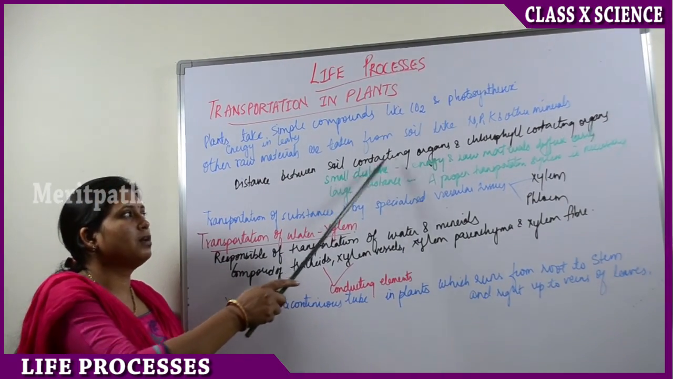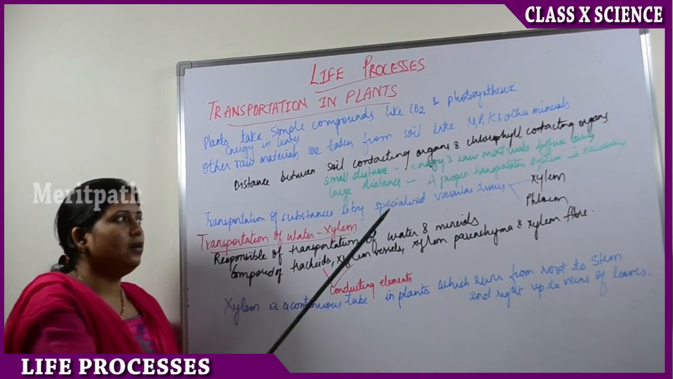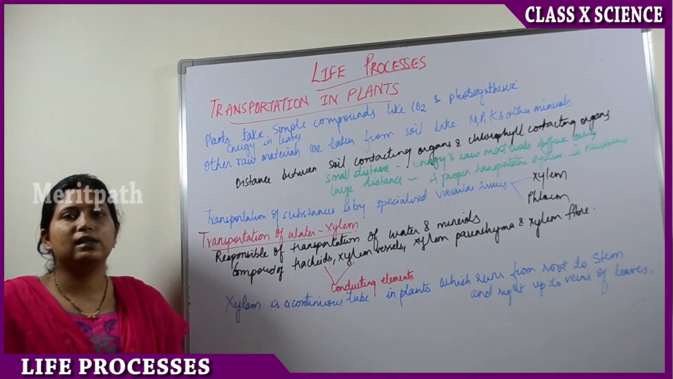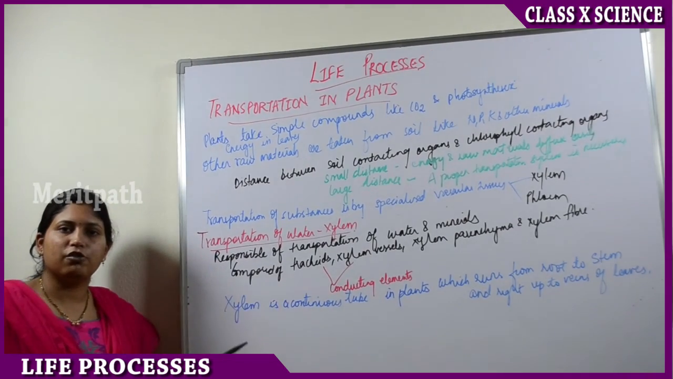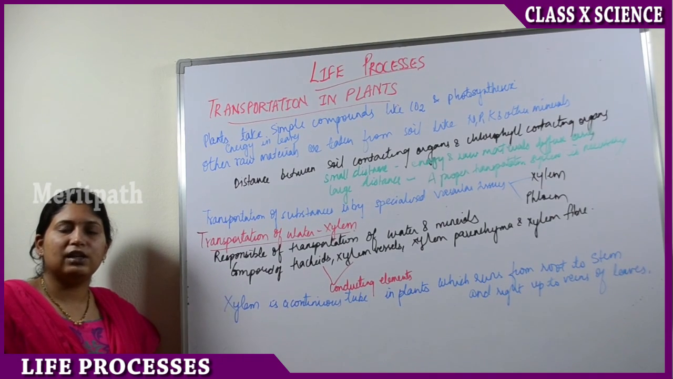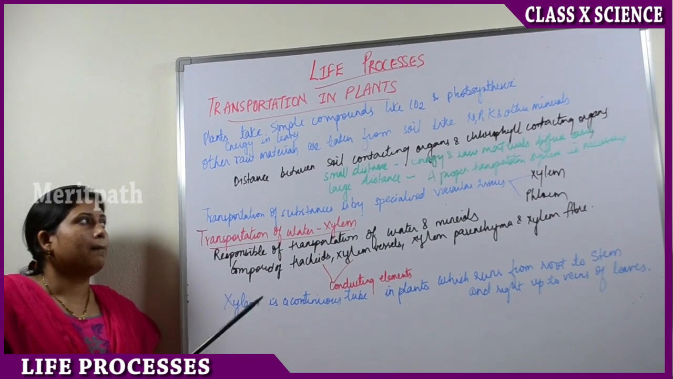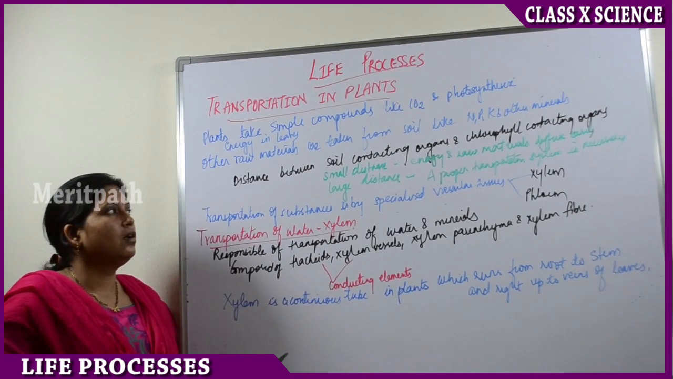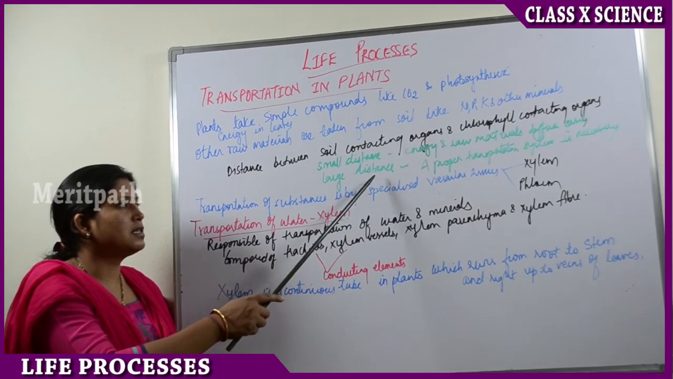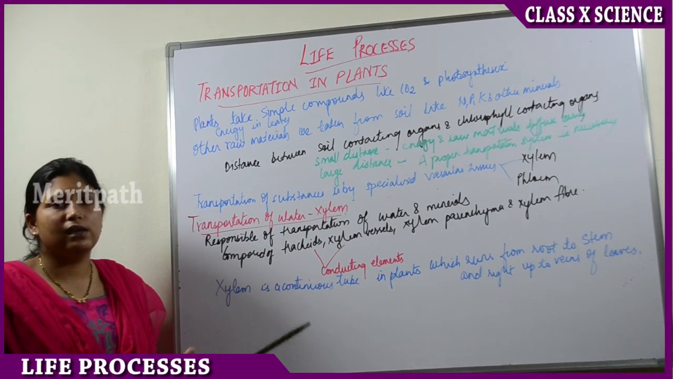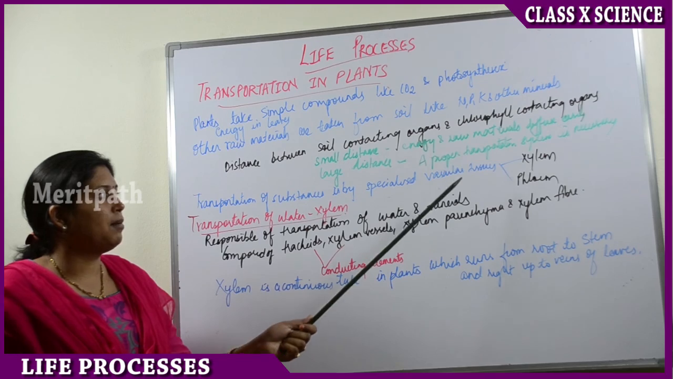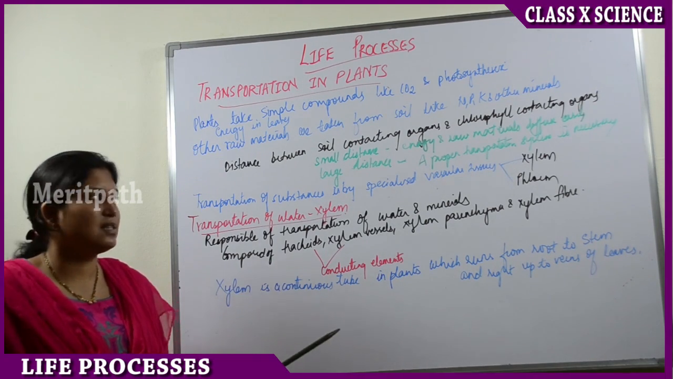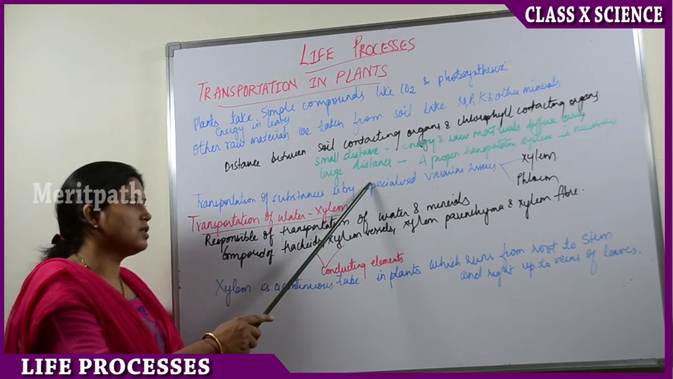If the distance between these two is small, then the energy and the raw materials diffuse easily. So there will be easy transportation of materials from the roots to the leaves and from the leaves to the roots. But if the distance between the soil contacting organ and the chlorophyll contacting organ is large, then easy diffusion will not happen. There must be a proper transportation system, a specialized transportation system for a larger distance.